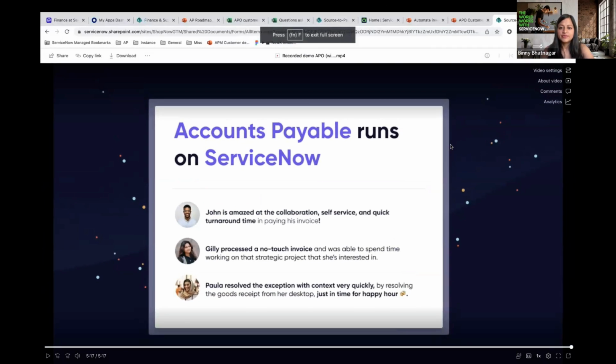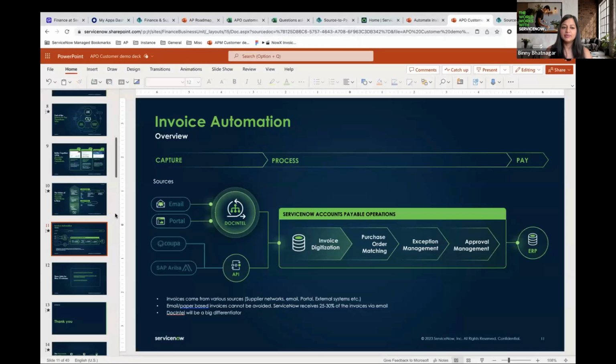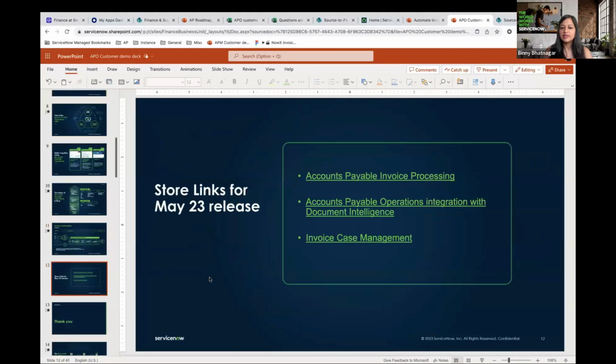All right, so hopefully that gave you a good idea of how the product works and some of the capabilities. The last slide that I wanted to share was that, like I'd mentioned, we went live in May, but we went live as controlled go-to-market. So it's available for you to download, and the links are here. I'll put it in the chat also. If you want to download Accounts Payable, once you click on these links, it'll send an automated approval. Someone will approve it, and you should be able to play around with Accounts Payable.